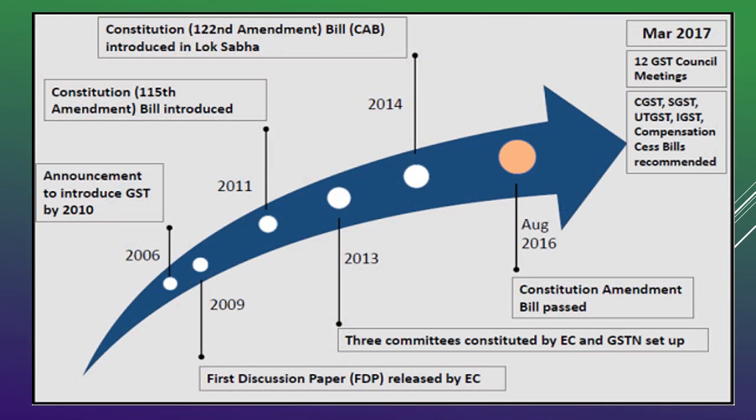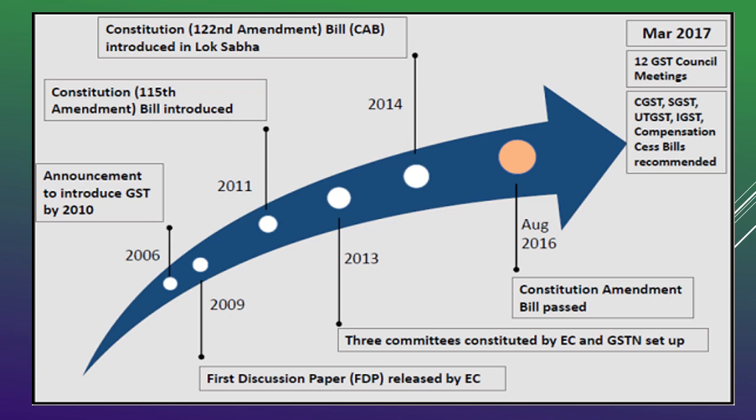Now we will see how the roadmap for GST has come into existence. I already told you it has come into existence by the constitutional bill, that is the 122nd Amendment Bill, which has been introduced in Lok Sabha. In 2006 there was an announcement that we will introduce GST by the year 2010.